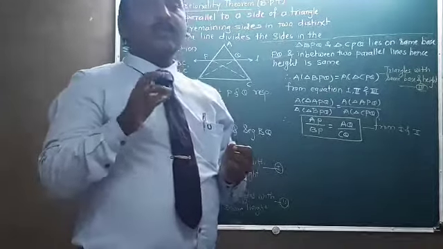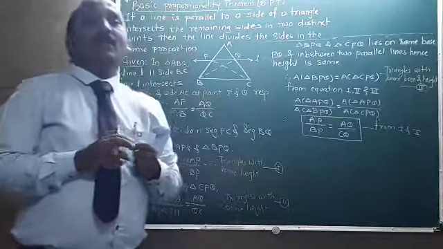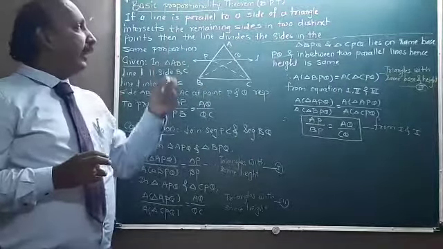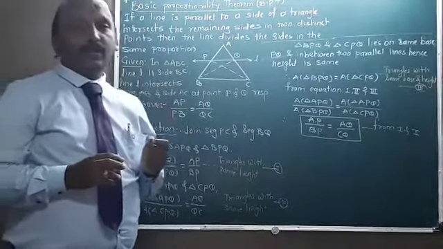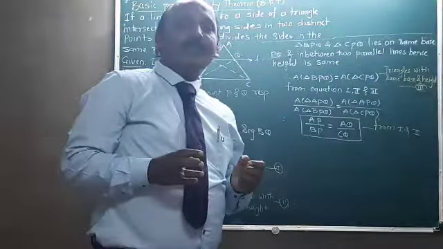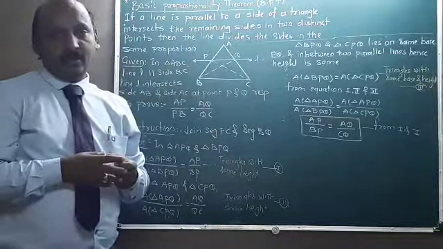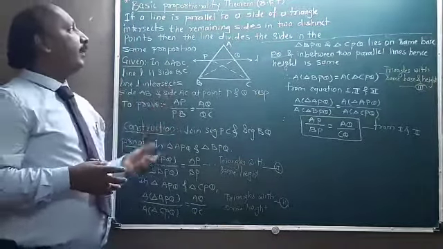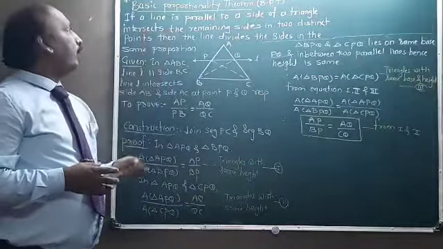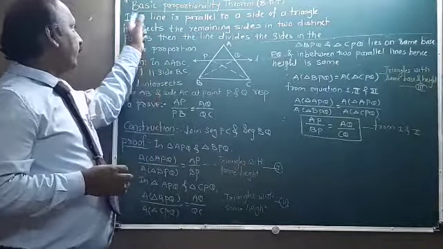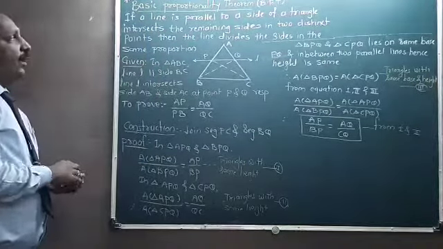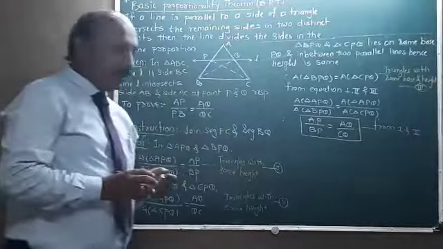The first mathematician, Thales, found this theorem, the basic proportionality theorem. Who is Thales? Thales was the teacher of Pythagoras, we can say. So this is the first theorem in your textbook, and we have to start with this one, the basic proportionality theorem. For this theorem, we have to see the statement first.